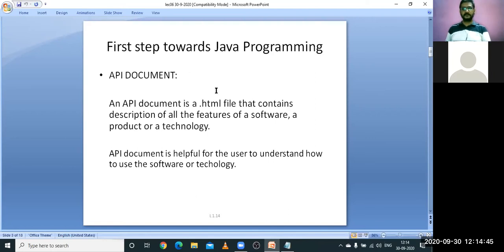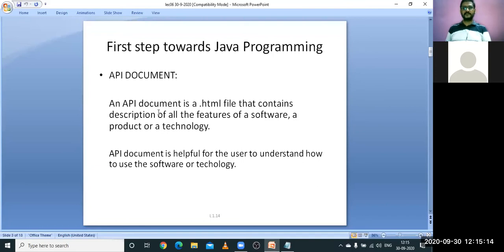So these people gave one kind of HTML document which contains the details of how you are supposed to use your software, that is Java software. All the things related to the usage of that software are described in this HTML file in the form of API document.